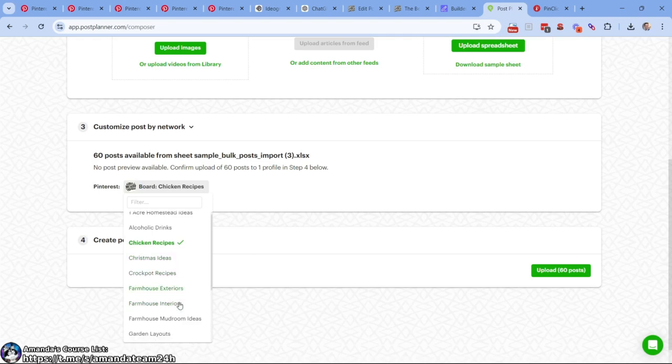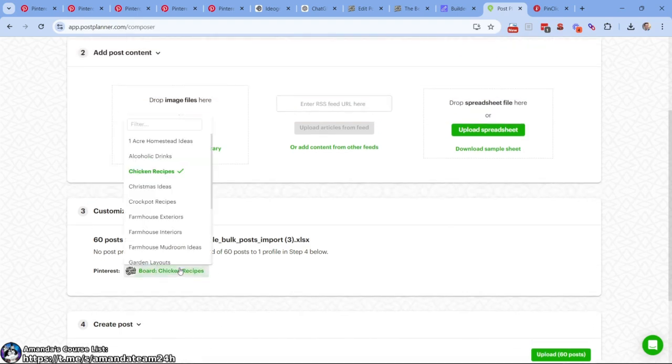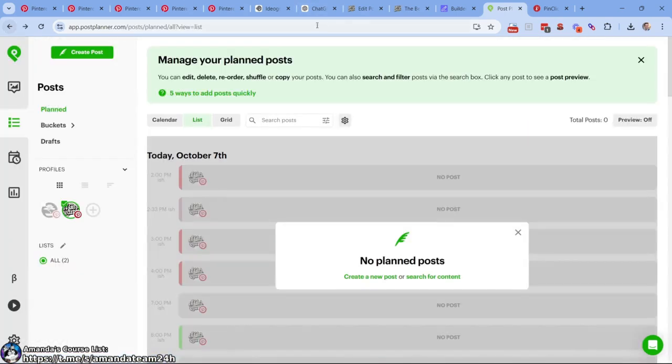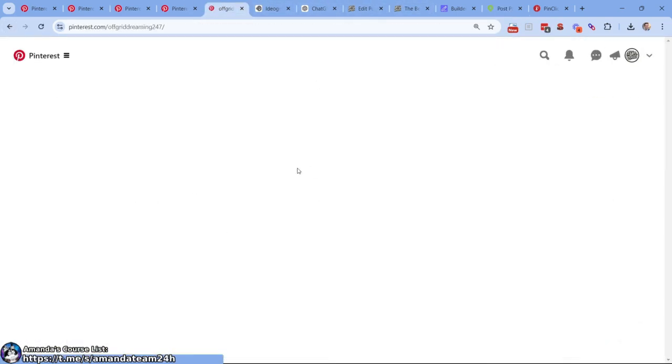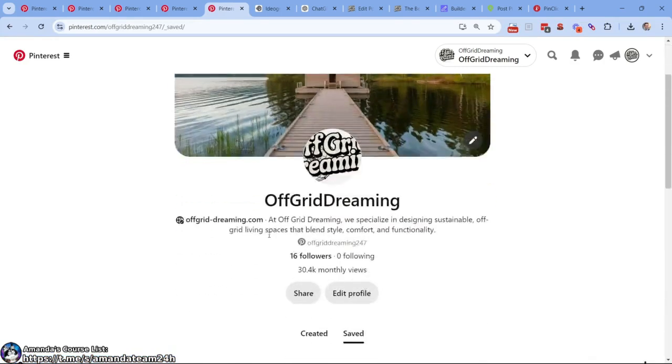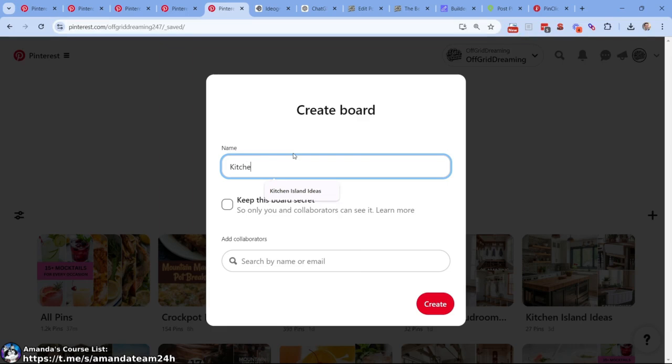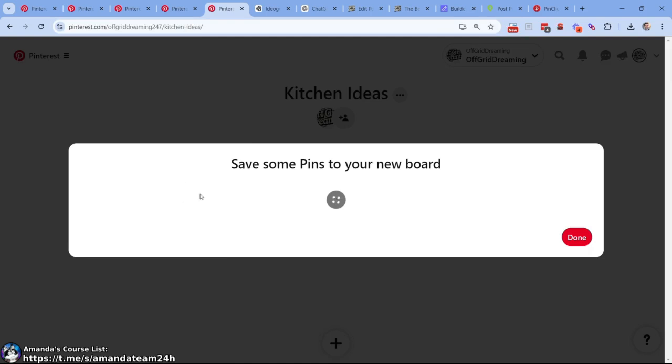What I'm going to do here, what am I going to do? Kitchen. This is where it gets tricky. Sometimes Post Planner does a poor job at, if I create a board right now, I'll show you, it might not pick it up. So I'll back out of this. I'll come over to Pinterest. And what I'm going to do is create a board. Saved, plus, board, kitchen ideas, right? Very generic. And then what we're going to do is select a few that it recommends. Save some pins to your new board.